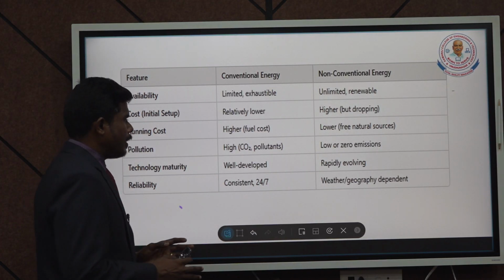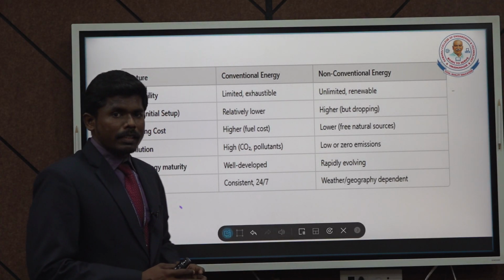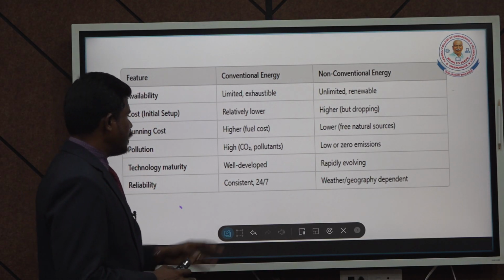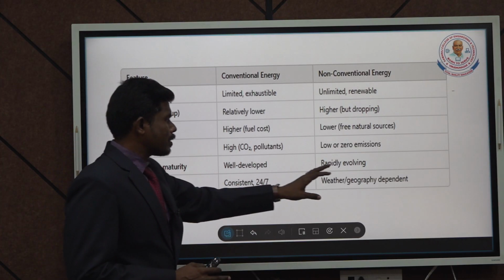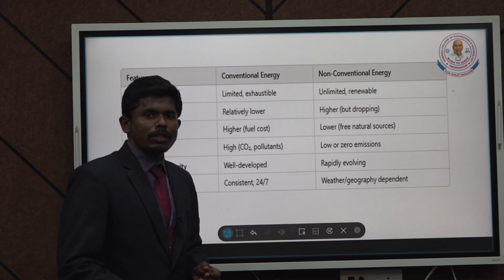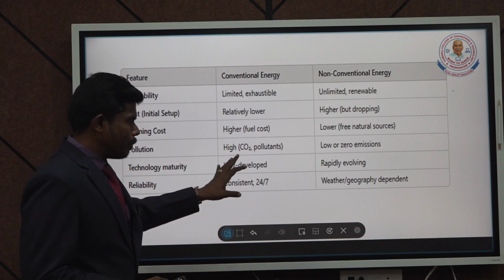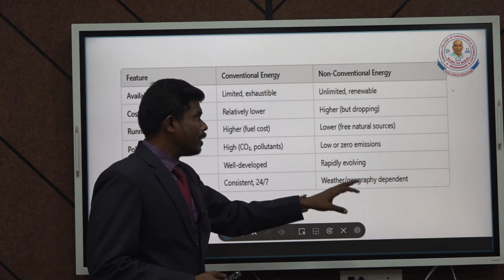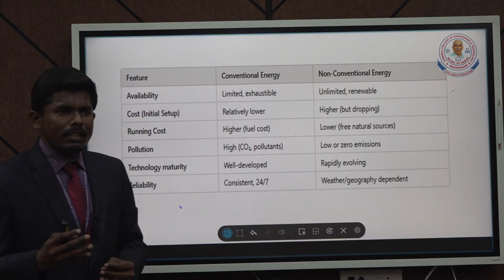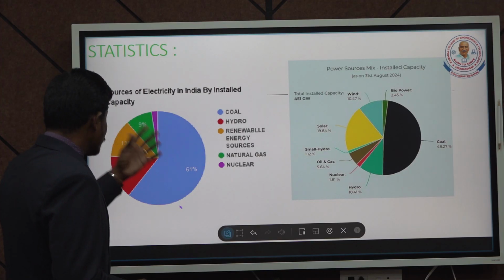Pollution: as we said, the main reason for focusing on non-conventional energy sources is zero emissions to the environment. That is the greatest thing the world is looking for. And then technology maturity: it is already established, but this is evolving day by day. The utilization of energy is also increasing, and the technology is also improving day to day. Reliability: it is consistent, available 24/7, but the sources are limited. But if you see non-conventional energy sources, they are weather dependent, but even though they are weather dependent, with the help of battery technology we can store the energy and utilize it at a later point of time.